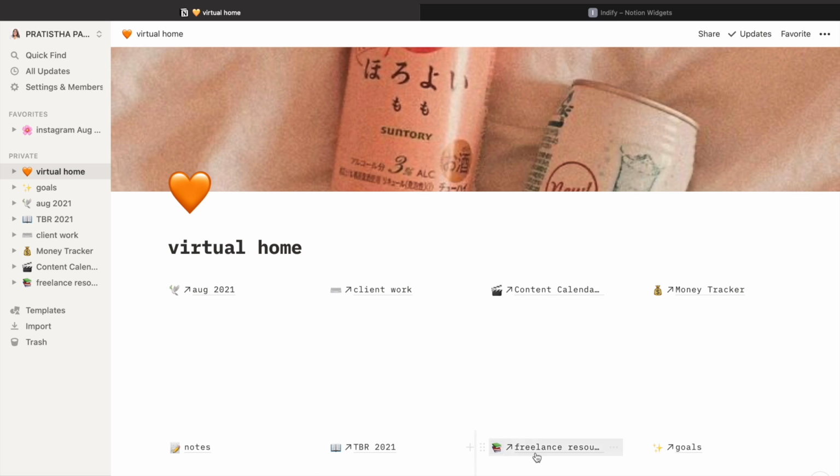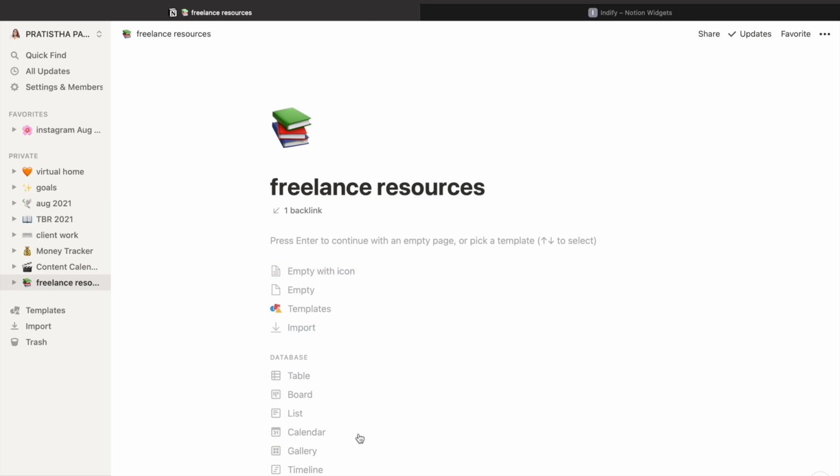And now if we go ahead, you can see I have added freelance resources. Again, it is something which is empty right now, but as you can see, we can add embeds, we can add files, we can add links. So all the ebooks, all the PDFs, all the things which I get from seminars and webinars and master classes and everything which I do, I get a lot of things, but it becomes difficult to organize all of them into one place. So I'm going to make this a folder and organize it.